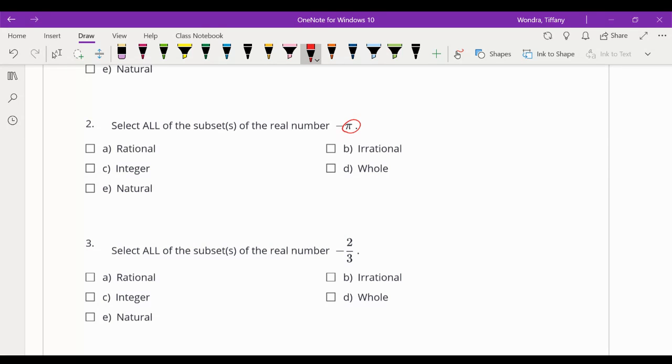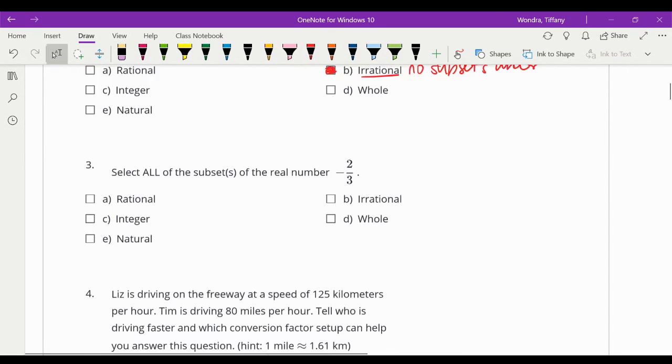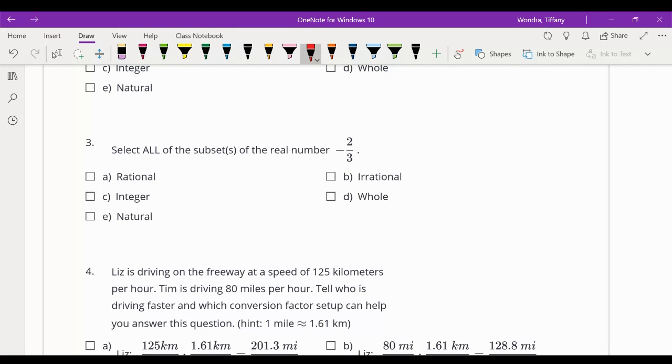Well, pi is irrational because it cannot be written as an exact decimal. We estimate it at 3.14. So whether it's negative or not doesn't matter. It's irrational. And there are no other subsets under irrational. So if you call something irrational, you would never click any other box. So pi is irrational. Okay, this, subsets of this.